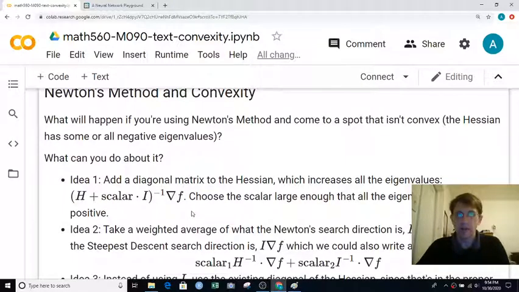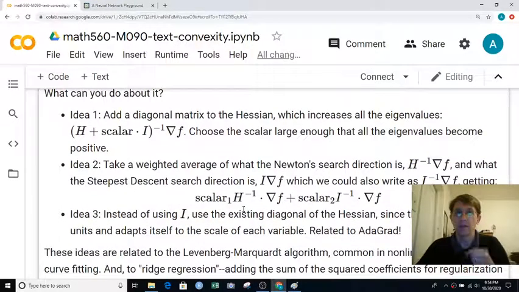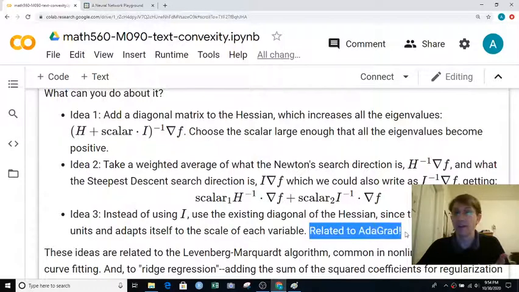And then another idea is to say, well, adding the identity to the Hessian, how do I know that I should add the same thing to each diagonal element? So you could say take the existing diagonal of the Hessian and use that, because that way if one element is typically small and another element is typically big, you're automatically adjusting to the scale of each variable. And that's kind of what the Adagrad algorithm does that we talked about earlier.